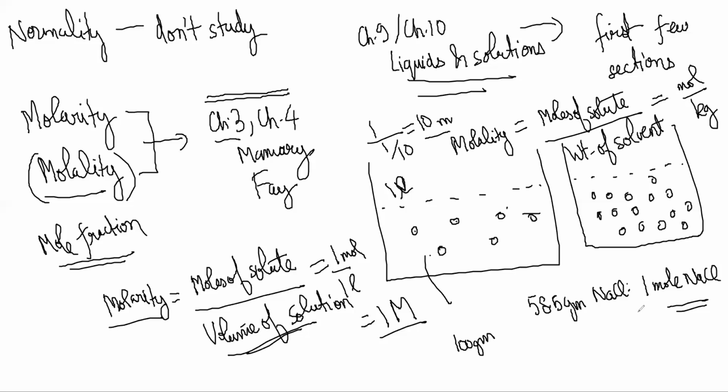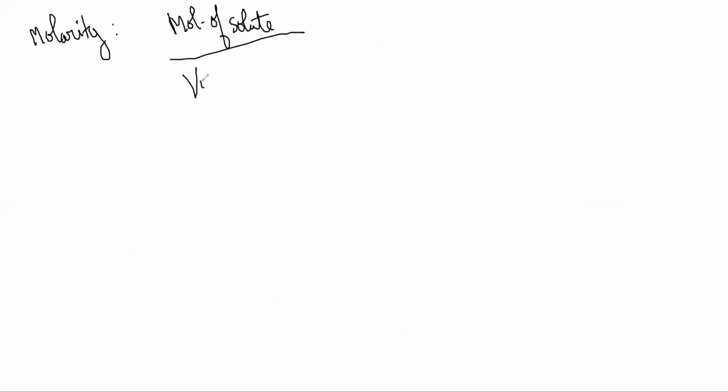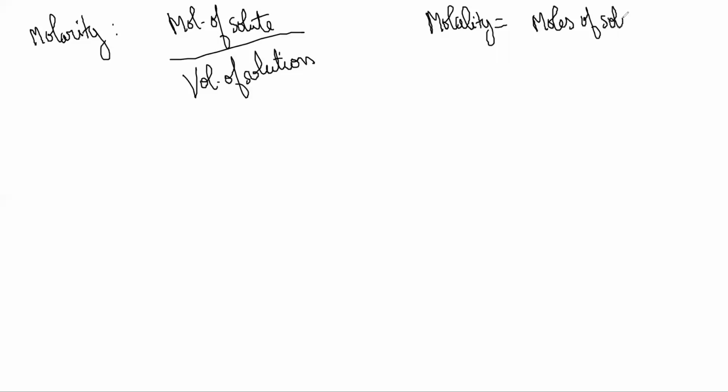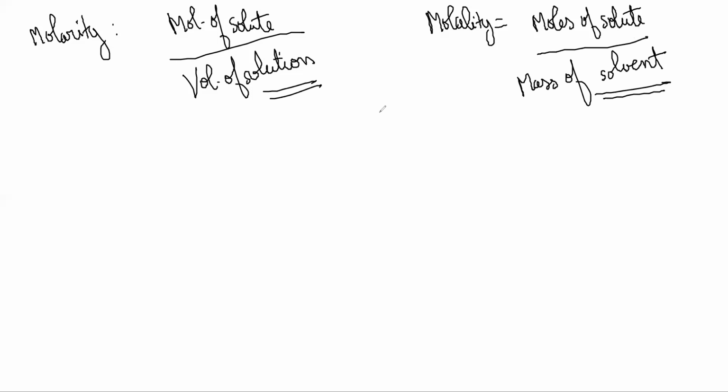I will summarize here. Molarity is moles of solute by volume of solution, and molality is moles of solute by mass of solvent. It is important to know that this one is solvent and this one is solution. So the units are mole per liter and mole per kilogram.